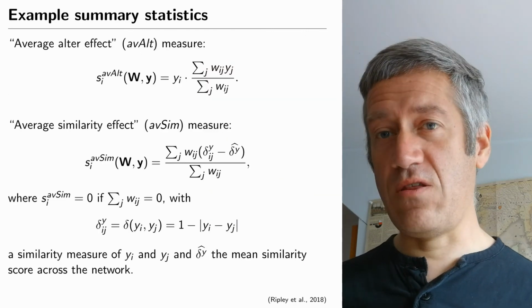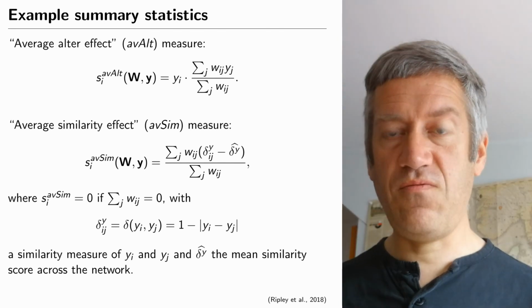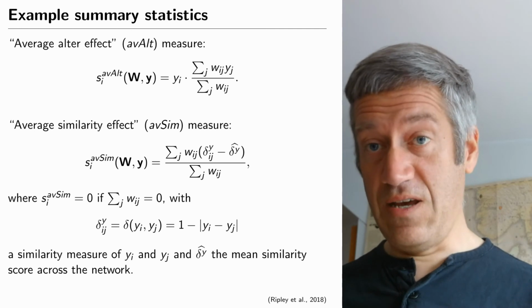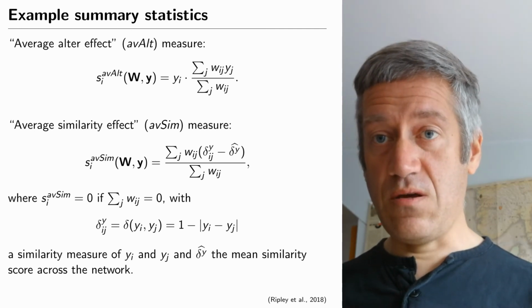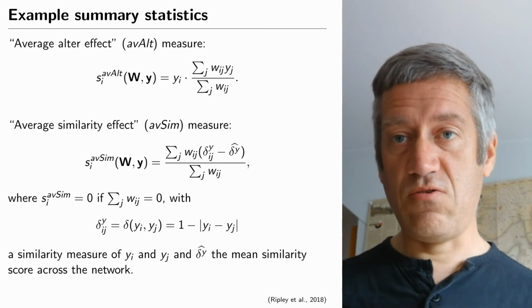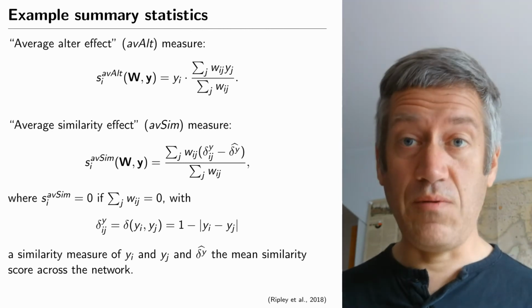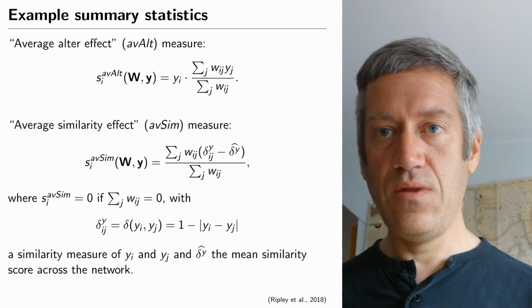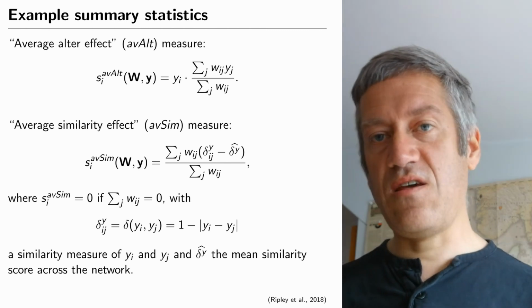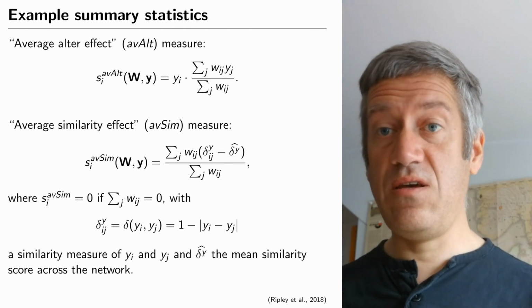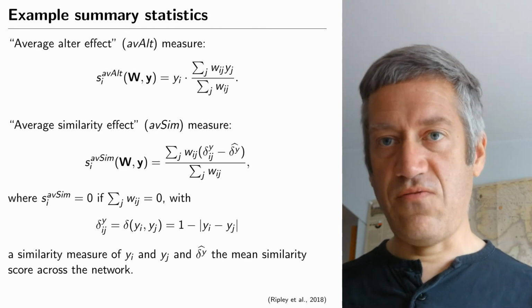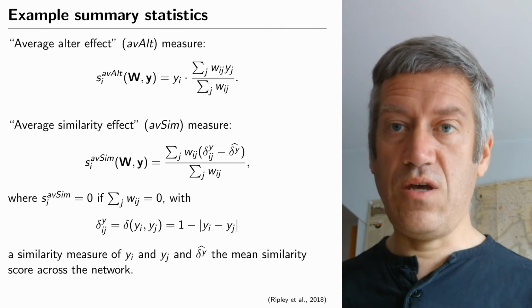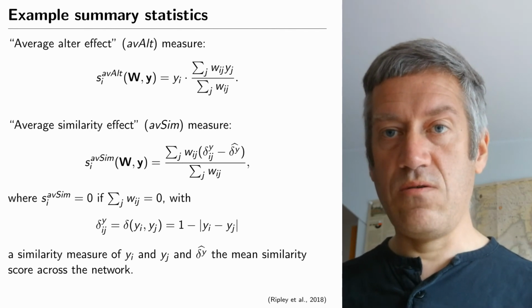So if we think about this kind of spatial econometrics perspective, and you remember that we have this rho W Y, which was about how much neighbors influence each other in terms of node attributes. This can also actually be modeled in a SAOM context, the same kind of spatial diffusion of node attributes. And the summary statistics that are most relevant there are average similarity and average alter effect. In both cases, it's looking at clustering of node attributes among neighboring nodes.